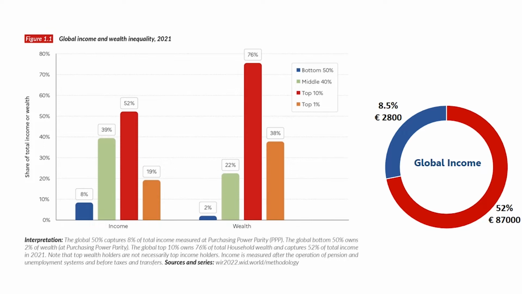In this pie chart, you can see that the top 10 percent covers around 52 percent of the world's total income, which is around 87,000 euros on average, whereas the bottom 50 percent have a share of 8.5 percent of the global income, an average of 2,800 euros. This is how income is shared among the population.